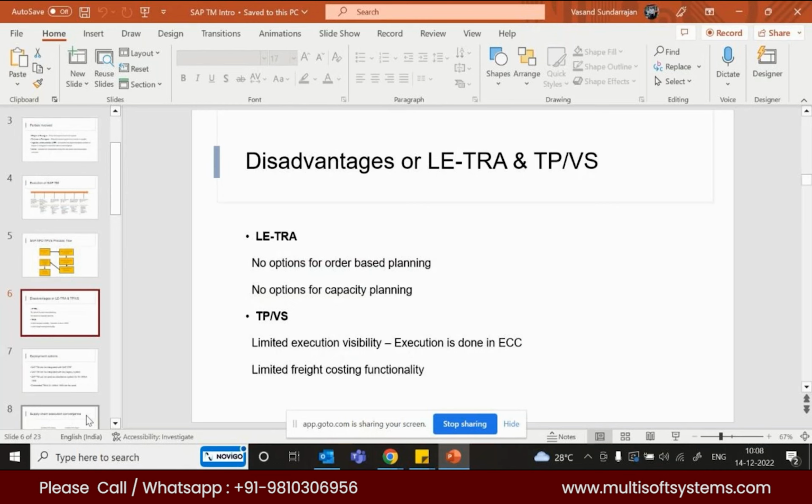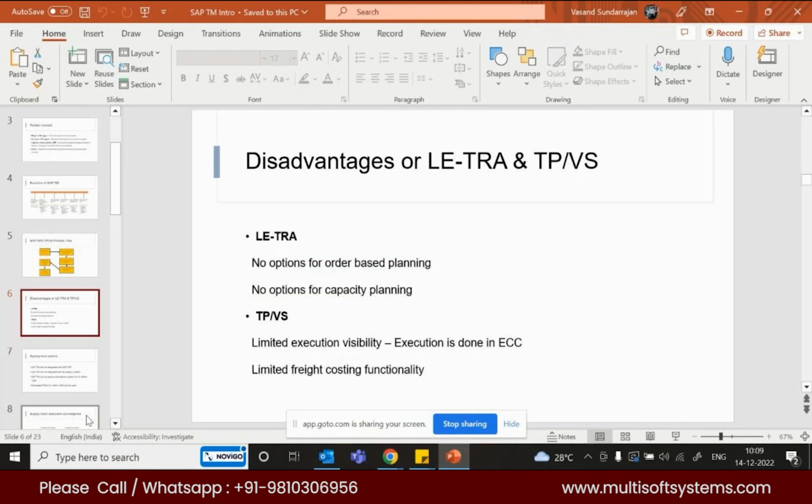Suppose the truck is a 40-ton truck, after the goods are loaded, how much space is there? That part of capacity planning is something we are missing in LETRA. You will not have any visibility towards the capacity of the truck before and after loading the goods. So that is something which is not a part of LETRA.